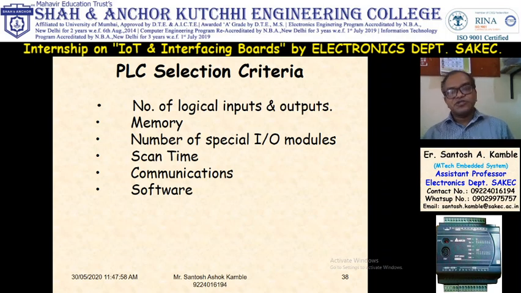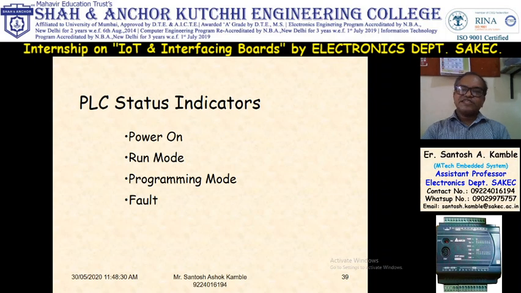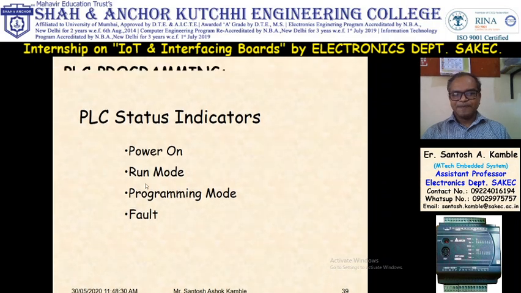Software should be open source and freely available. So these are the criteria for PLC selection. The next, PLC status indicators. On a PLC there are light indicators. These indicators are power on, run mode, program mode and fault. Just by observing these indicators, you can say where the problem is.